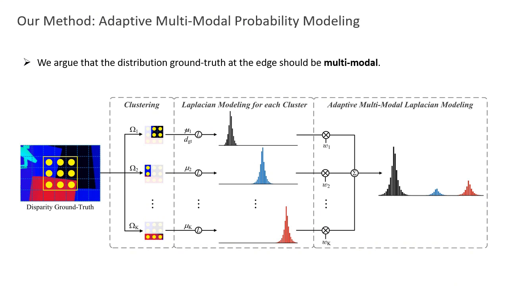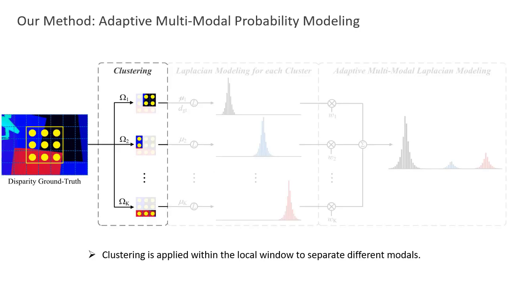Our idea is to generate a separate Laplacian distribution for each potential depth on the edge pixels, and then fuse them together to construct a mixture of Laplacians. Specifically, for each pixel labeled with ground truth disparity, we consider a local window centered on it.